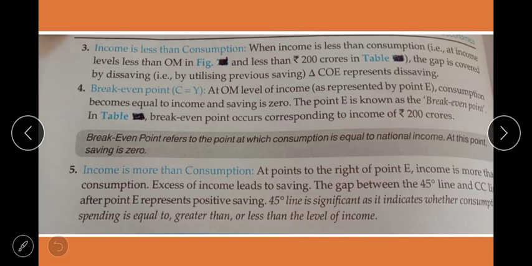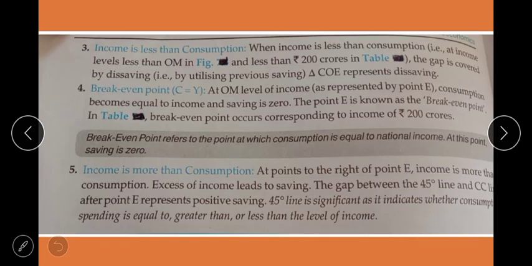Now, income is less than consumption. Right? Many times what happens? People are earning only that much amount. There is no saving. Okay? Suppose someone earns 15,000 and their household expenditure is 15,000.